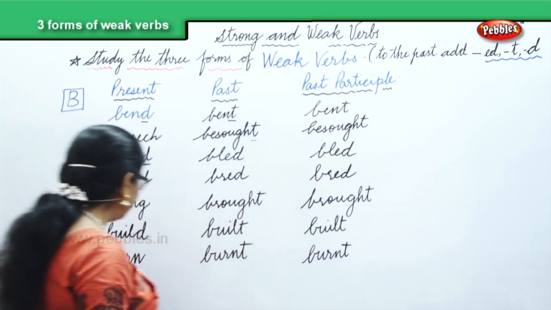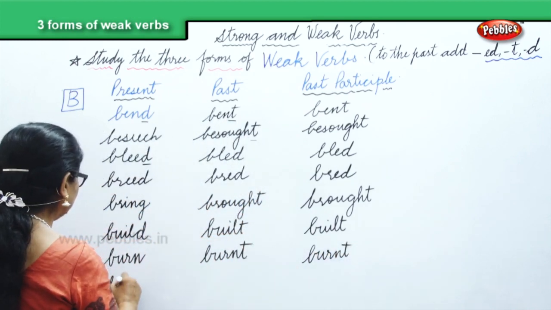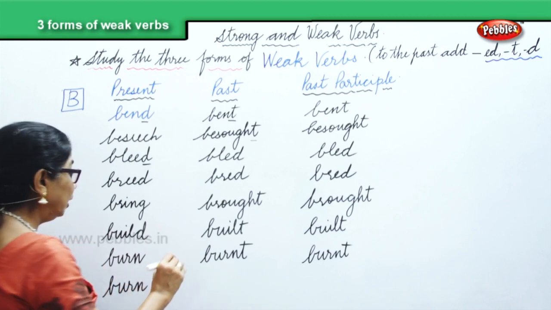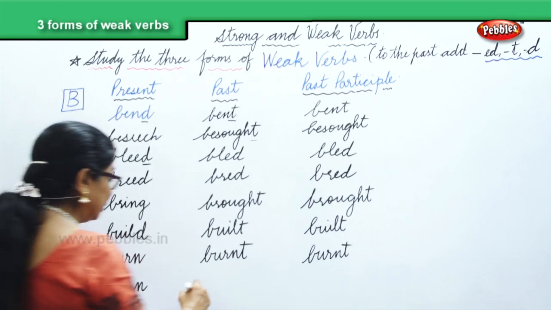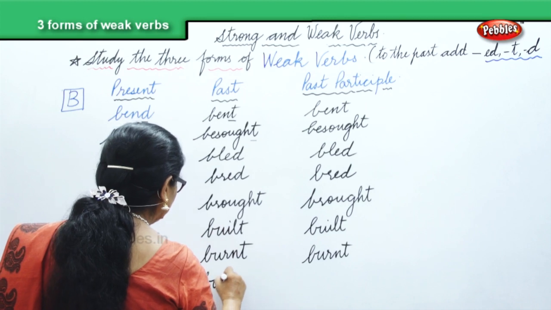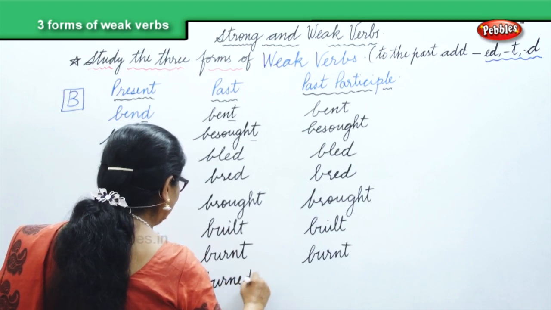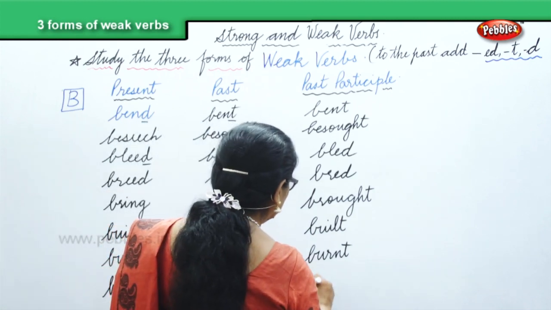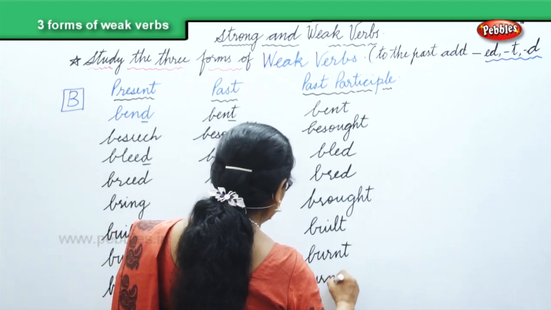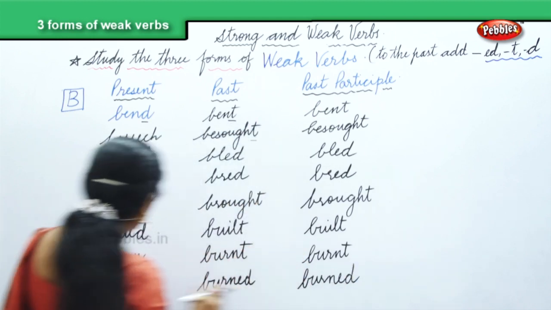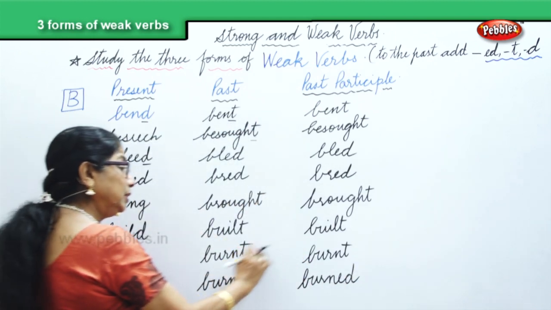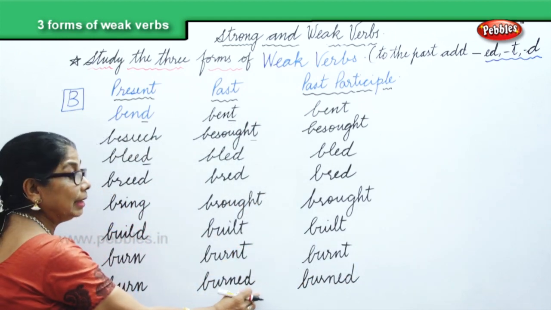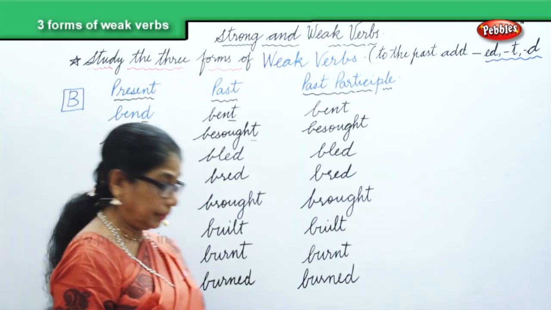But you can also say burned, with ed, and again here burned. So for burn you can say burnt, burnt. You can also say burned, burned.